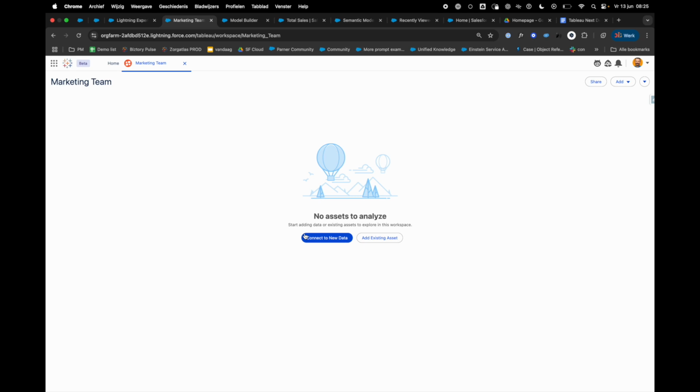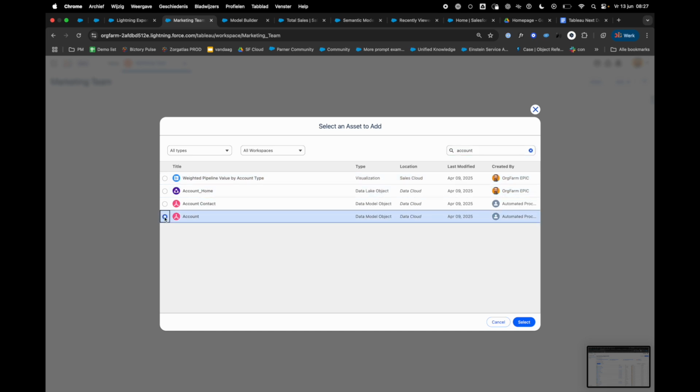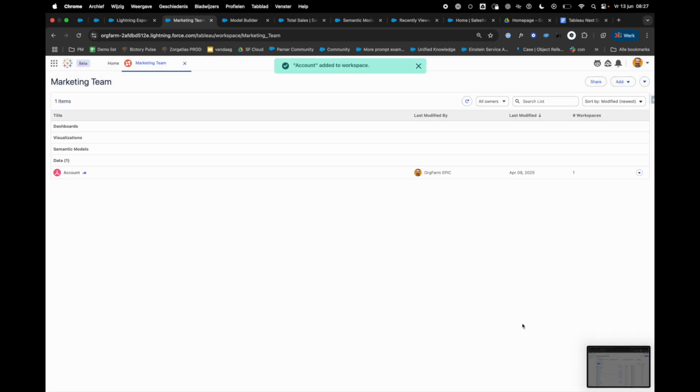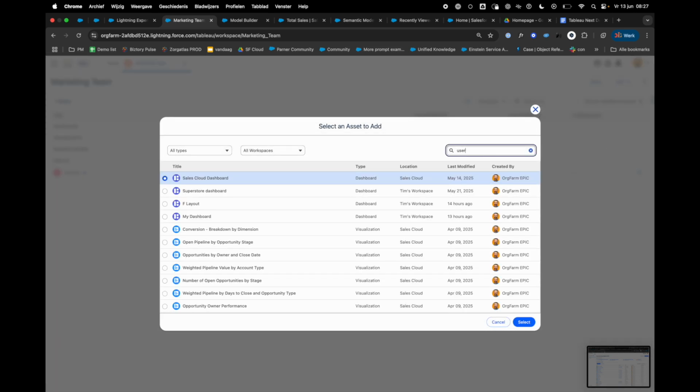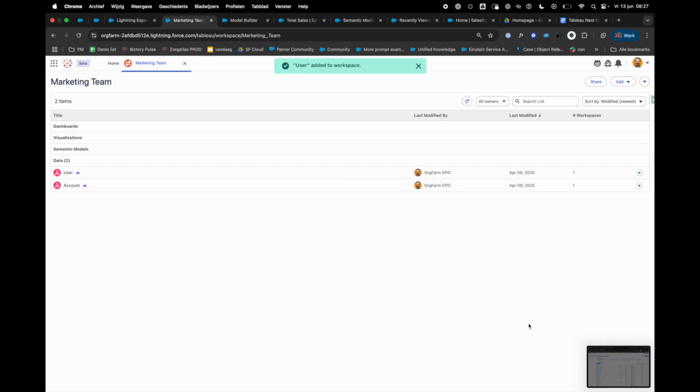I can connect to new data, and I can connect to already existing assets. Already existing assets mean sources which I have prepared with Data Cloud. Now, how do I build a semantic model in Tableau Next? Very easy. I can click Add Existing Asset. Imagine I want to make use of my account, so I'm going to select Account and hit Select. I want to add my users object as well, because I want to add the name of my users to the account owners, for example. I can again click Existing Asset, select User, and I bring the user object into my semantic model.